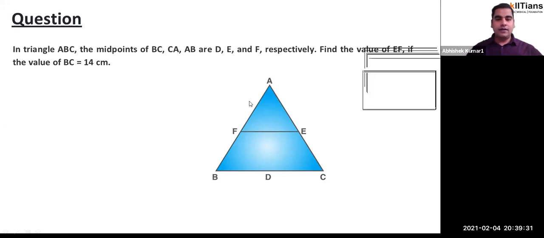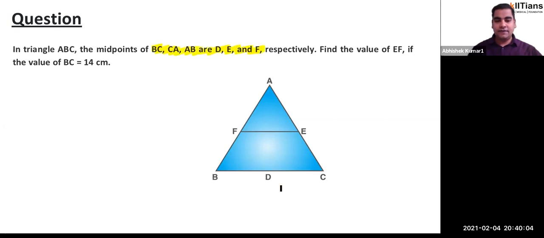We are provided in triangle ABC, the midpoints of BC, CA and AB are D, E and F. Given BC is 14 centimeter, what will be the value of EF or FE, if the length of BC is provided to us?